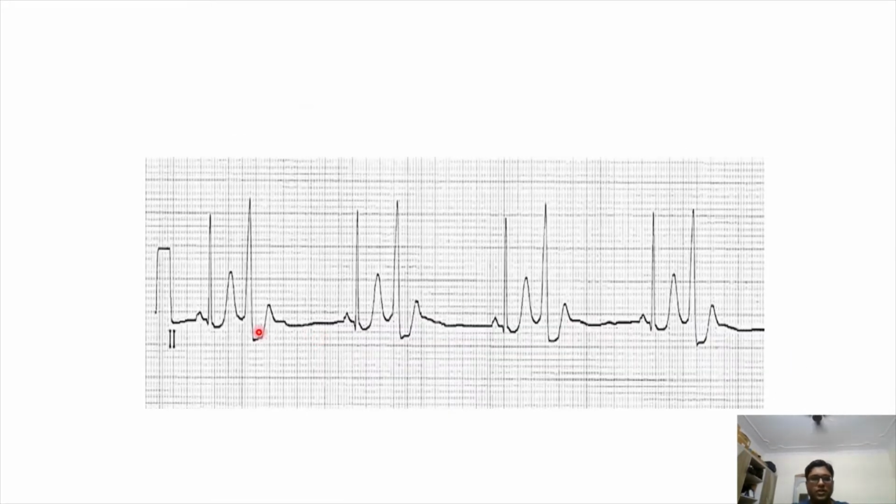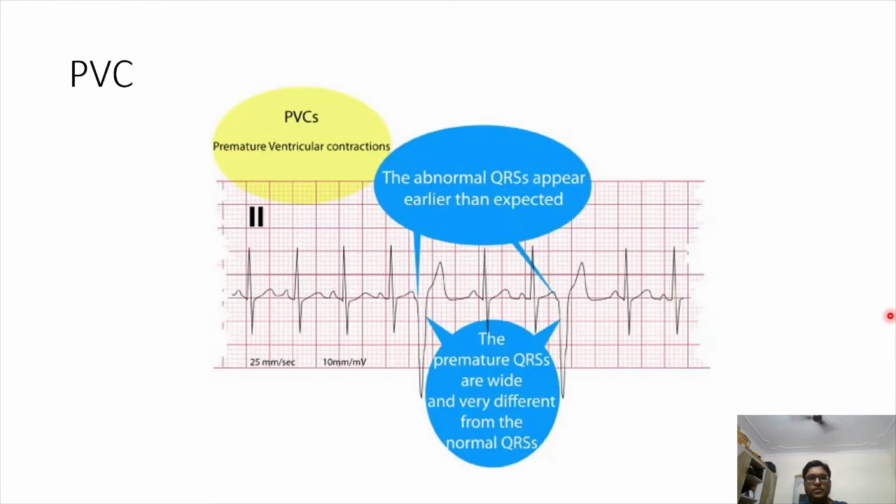This is how it looks. This is a P wave, QRS, followed by what seems like a T wave. After the T wave, you can see this QRS complex is totally different from this one. So it's a wide QRS and it has an abnormal morphology. In this example, this is how it is identifiable. These are the normal PQRS complexes, and if you look at this one, it's a very wide QRS complex, different from the other ones, and it has appeared earlier than expected. So PQRST, this is earlier than expected, PQRST earlier than expected, and it's wide.